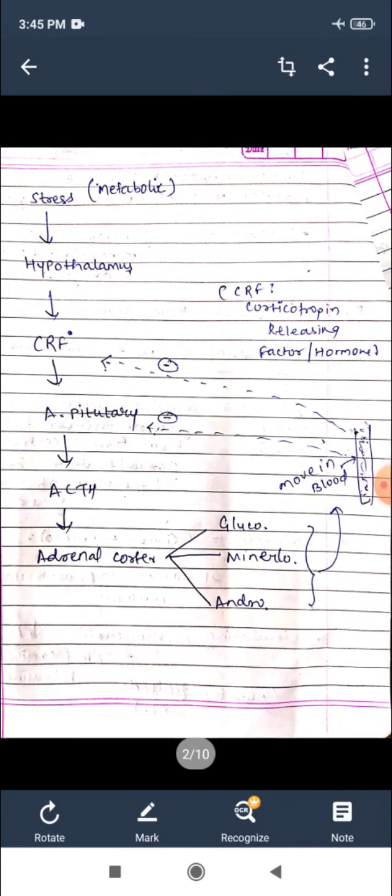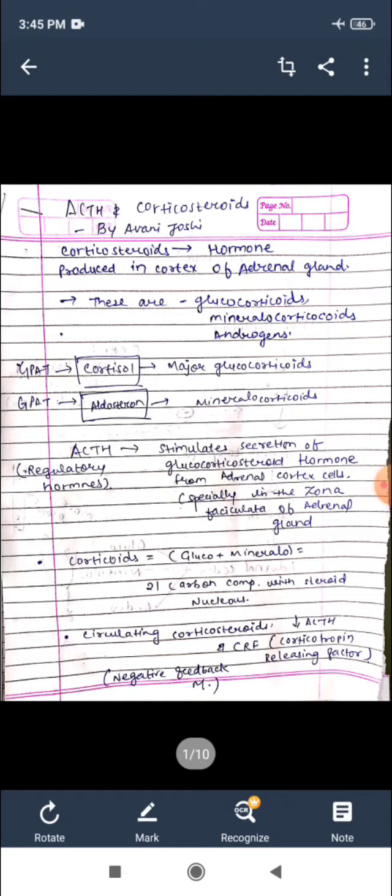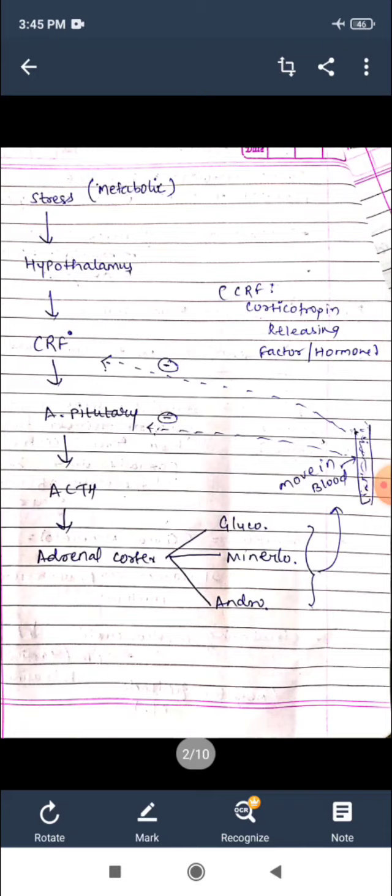So when cortisol is released, cortisol is a glucocorticoid. When stress is generated in the body, at that time the hypothalamus gives a signal to corticotropin releasing hormone or factor, CRF.